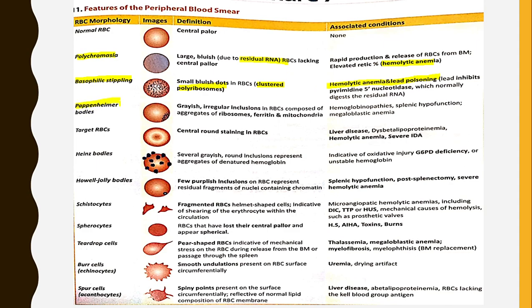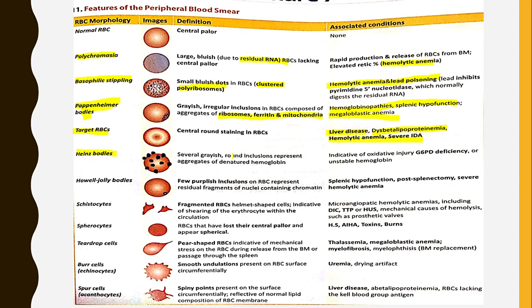Then Pappenheimer bodies. These are grayish irregular inclusions in RBCs composed of aggregates of ribosomes, ferritin, mitochondria. These are associated with conditions like hemoglobinopathy, splenic hyperfunction, and megaloblastic anemia. Target RBCs, they look like this. They have a central round staining in RBCs. They are associated with conditions like liver disease, abetalipoproteinemia, hemolytic anemia, and severe iron deficiency anemia.